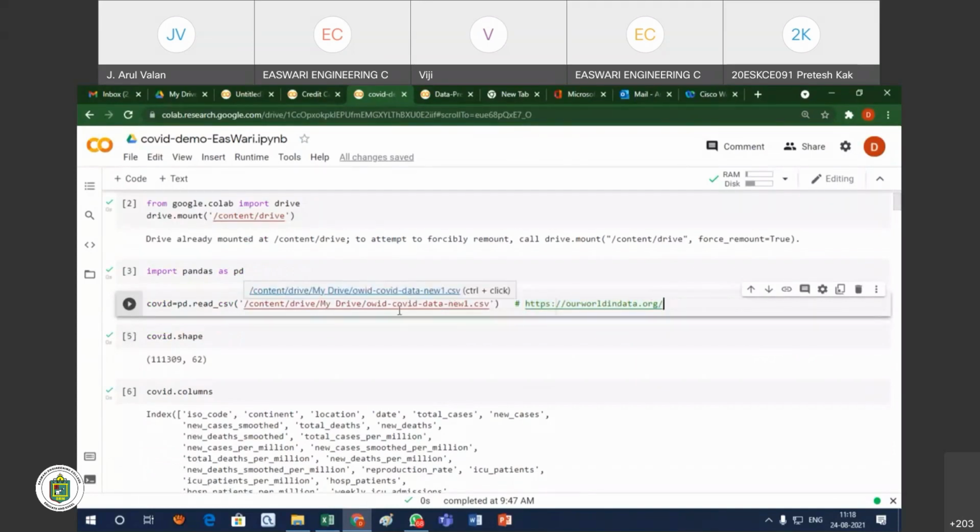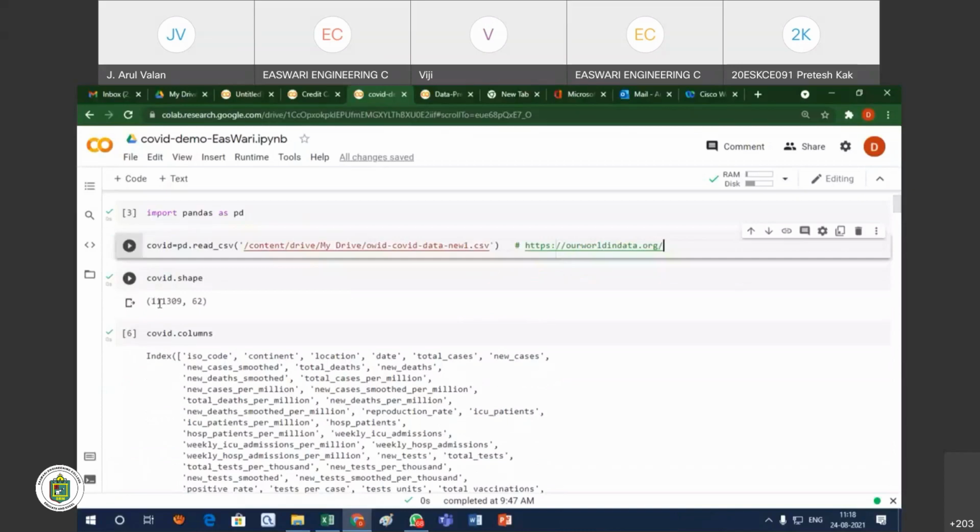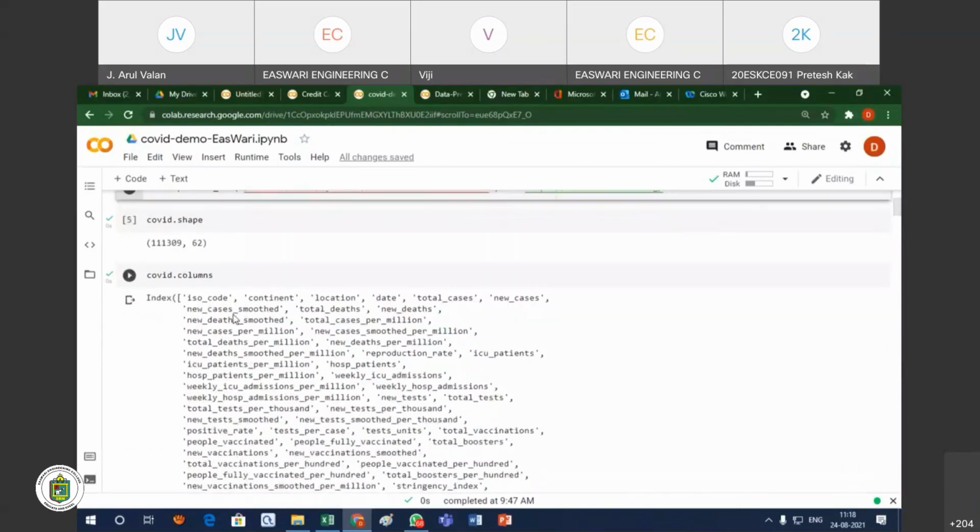This is the data. You see how many records are there? Almost 1,11,000 records. It is worldwide data. And how many attribute columns are there? 62 attributes. What are the total deaths? What are the total cases? What are the new cases?